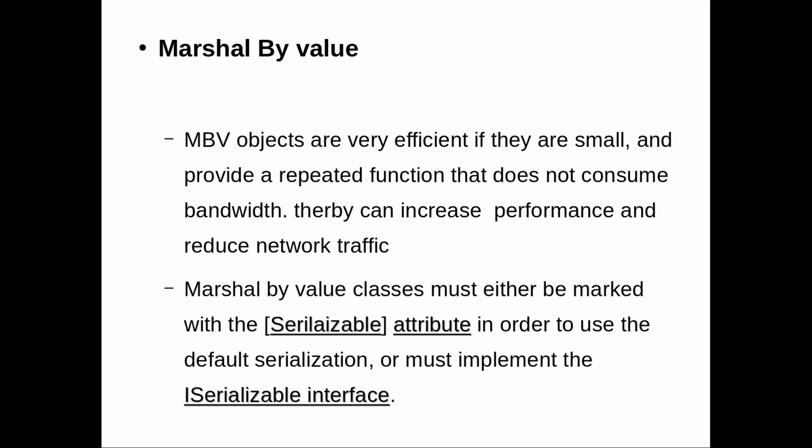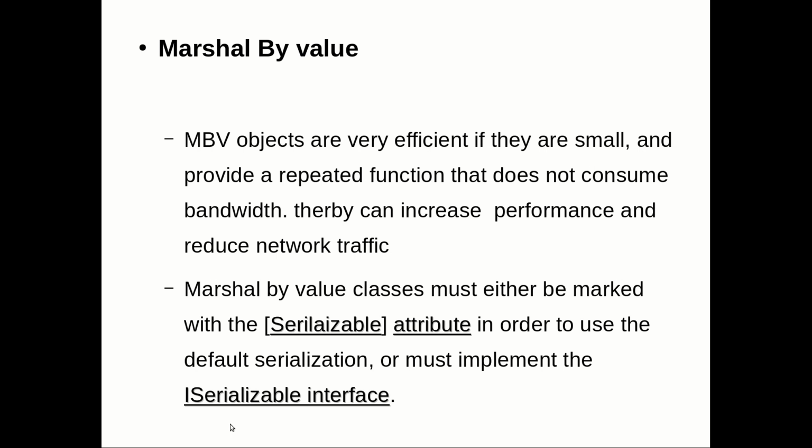Or the other way is, you can say class student, put a colon. What are we using the colon for? Inheritance. Inheriting or implementing the interface. So you can specify the interface as ISerializable.